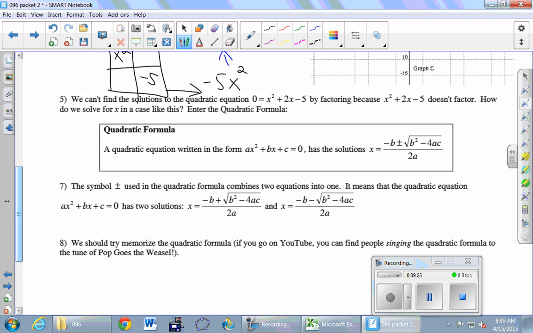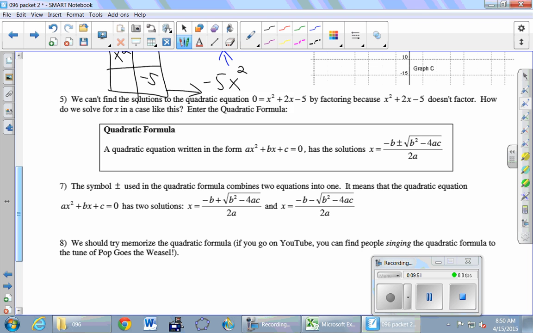It says if you are solving a quadratic equation written in this particular form, and we've seen it before, ax squared plus bx plus c equals 0, that's key. It was key before for all the factoring problems. It's still key. Then the solutions are x equals, and then here's the thing, this nightmare from your mathematical past: -b plus or minus the square root of b squared minus 4ac, all over 2a, right? Ben had most of it. So that's the quadratic formula.